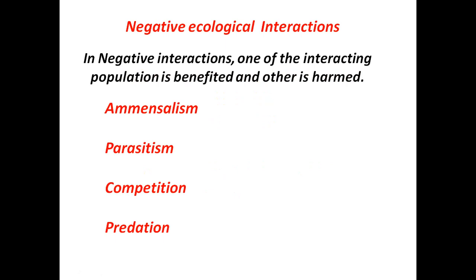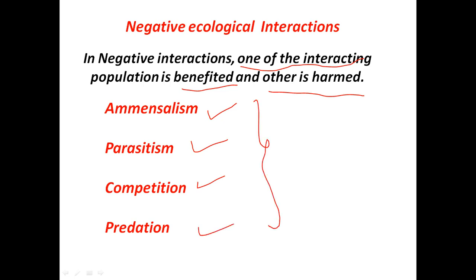We have previously also discussed the negative interactions. In a negative interaction, what happens is one of the interacting populations is benefited and the other one is harmed, or negatively affected. So negative interactions include amensalism, parasitism, competition, and predation. We would be talking about all these negative interactions separately here.